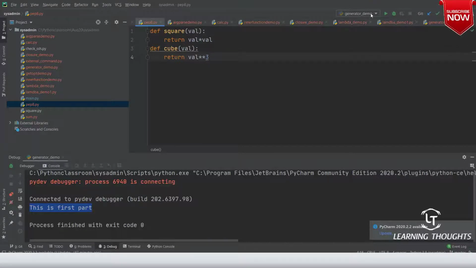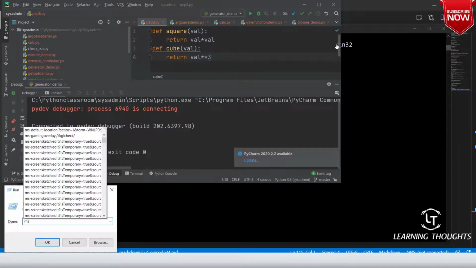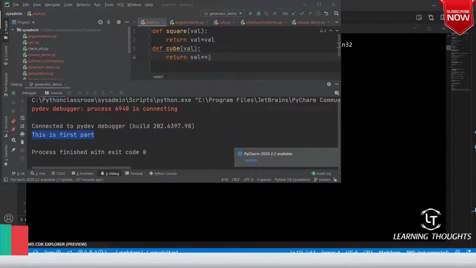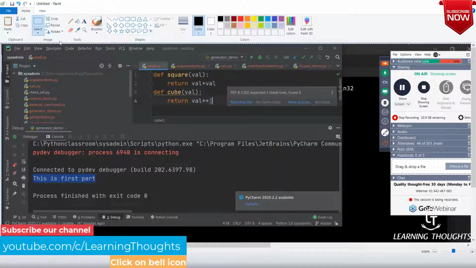Now if you look over here, whenever you're using PyCharm, you will not have this issue because PyCharm will help you in fixing the style guide. Don't forget to fix these things.